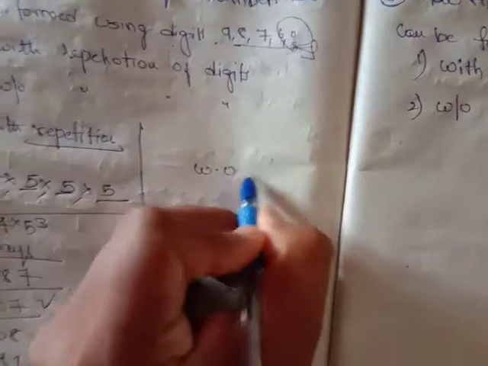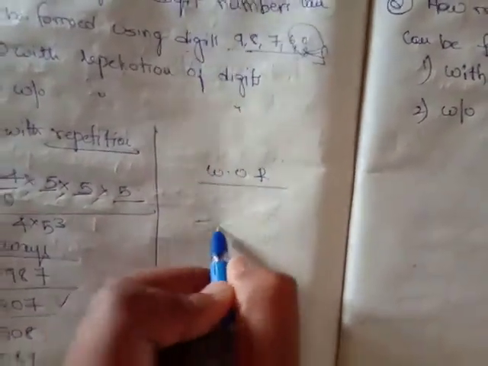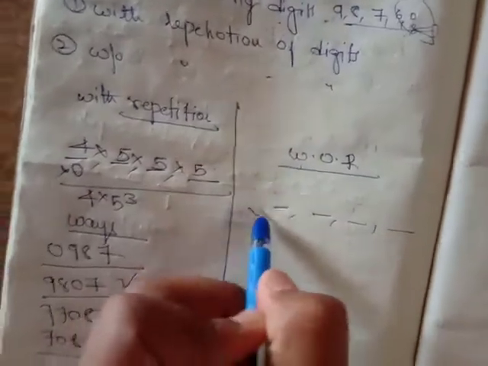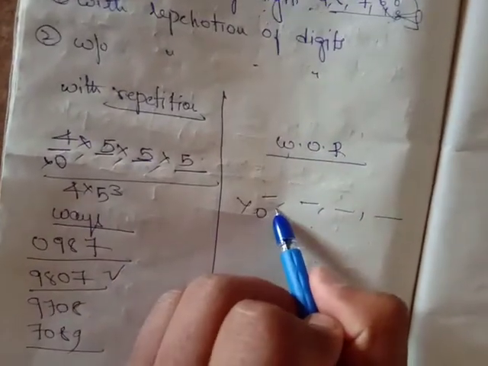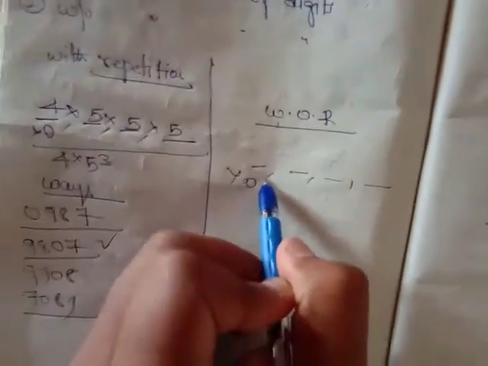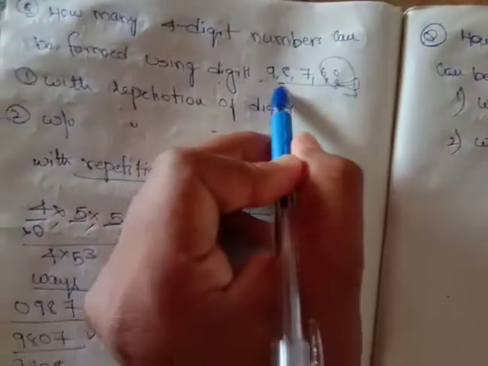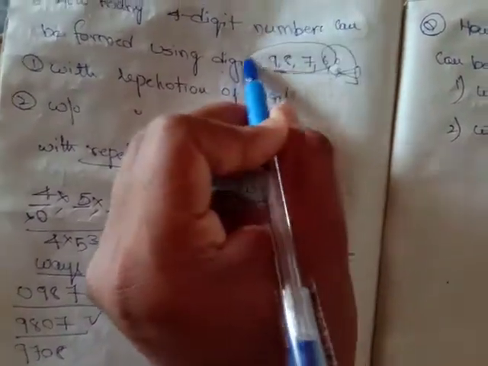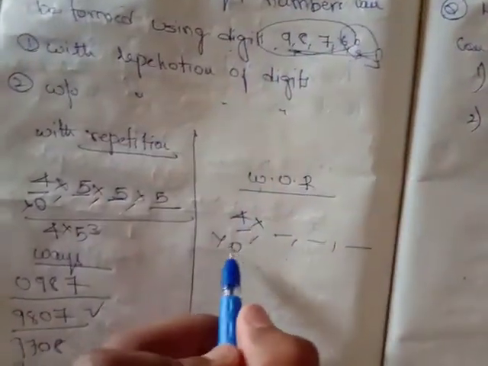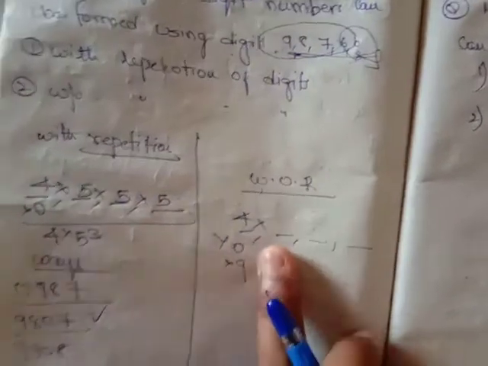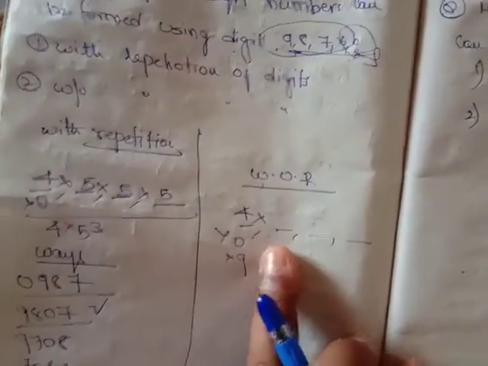Now, friends, let me go through without repetition. Without repetition, in the same way, I should take 4 slots, and the basic point is that 0 should not come here. If 0 comes here, it will become a 3-digit number. So how many chances does it have? Only 4 chances. Out of these four, let me assume that I'm keeping 9 here. Right, friends?